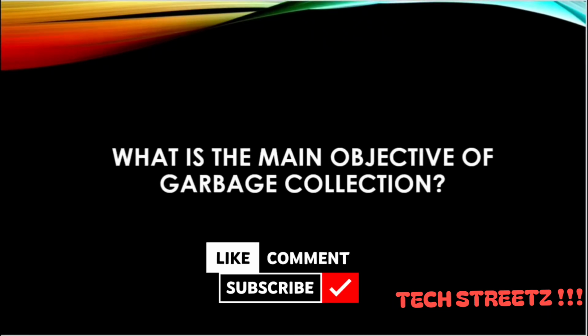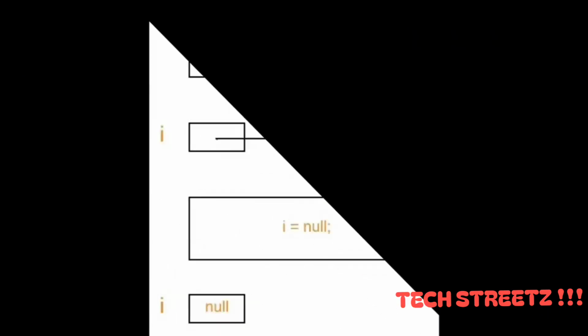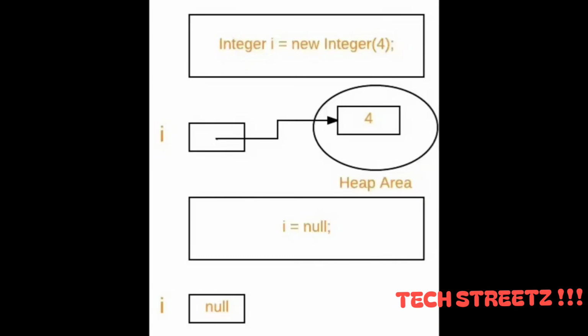What is the main objective of garbage collection? The main objective of this process is to free up the memory space occupied by unnecessary and unreachable objects during the Java program execution by deleting those unreachable objects. This ensures that the memory resource is used efficiently, but it provides no guarantee that there would be sufficient memory for the program execution.